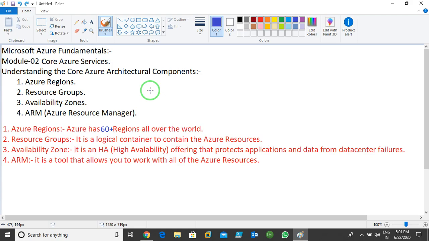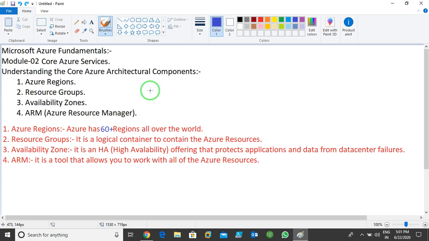It means that if I have one resource group, we can contain so many resources in it. It doesn't mean that for every resource we need a separate resource group. No, we can create one resource group and add multiple resources. Or you can create multiple resource groups as well.